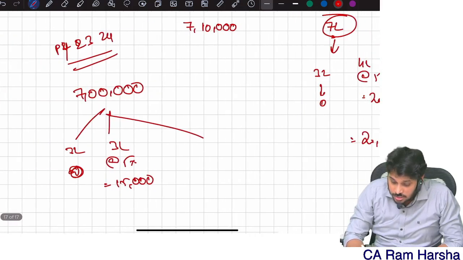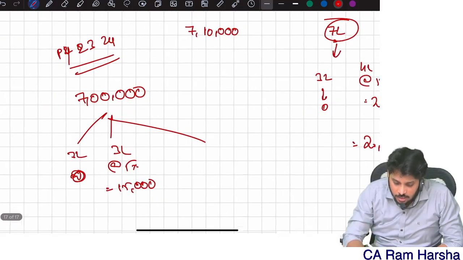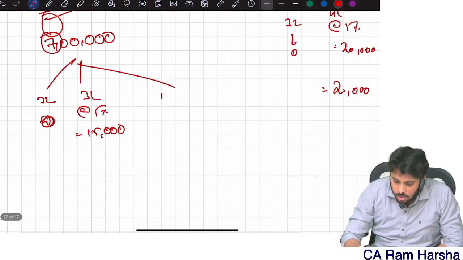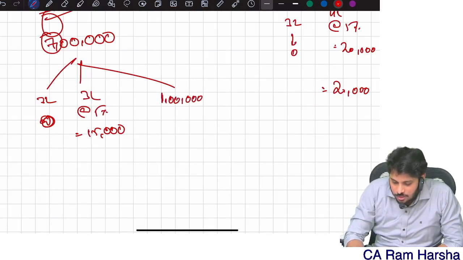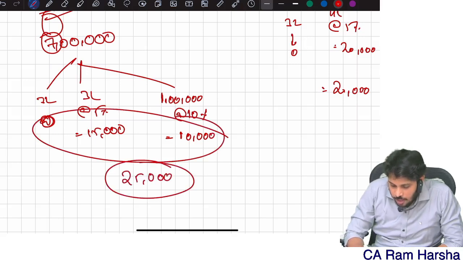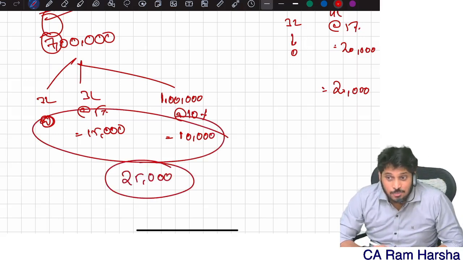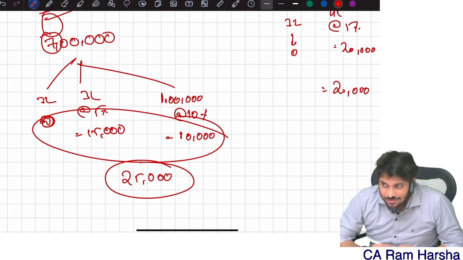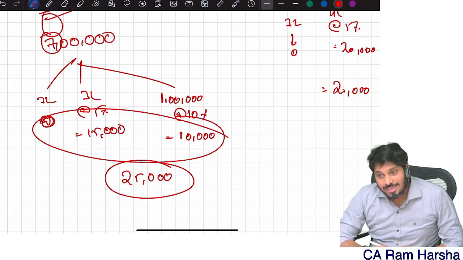Beyond 6 up to 9, but I have only 7 here, so 1 lakh into 10% is 10,000. So up to 7 lakhs, my tax amount itself is 25,000.